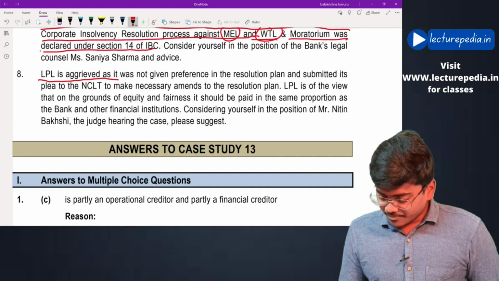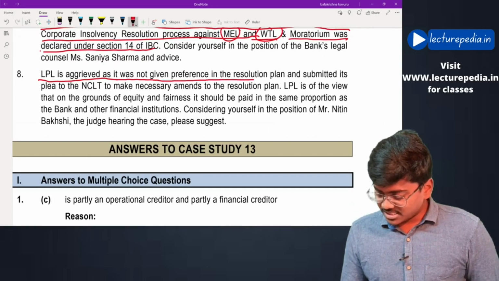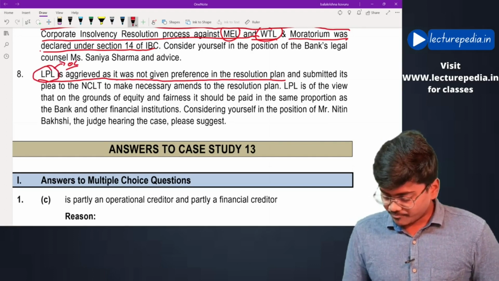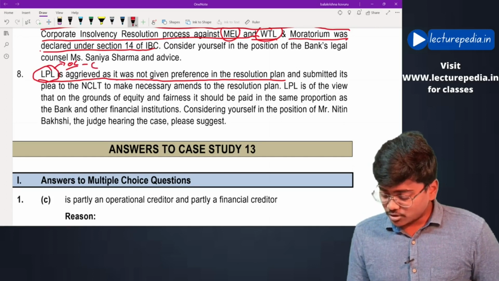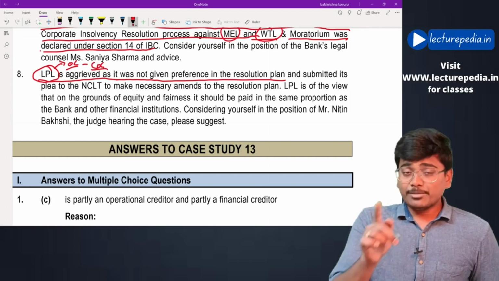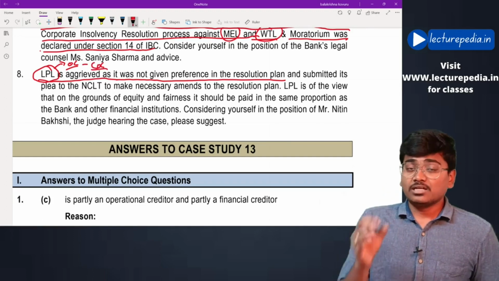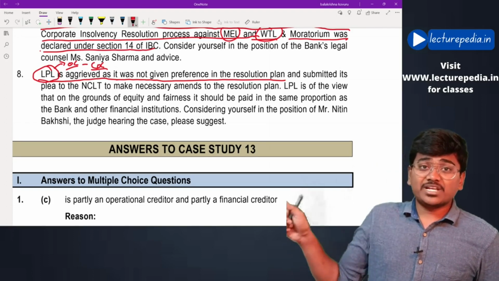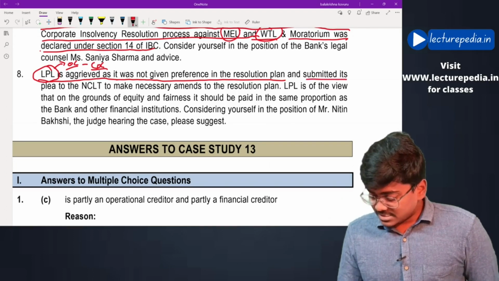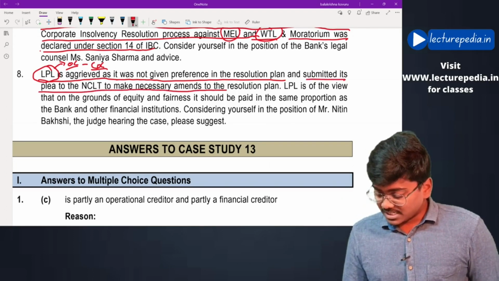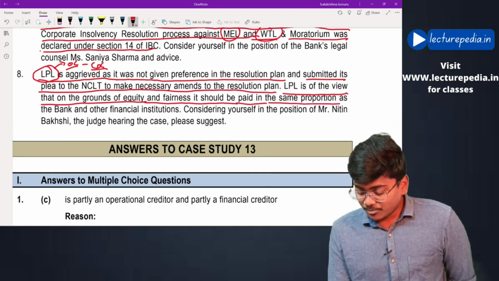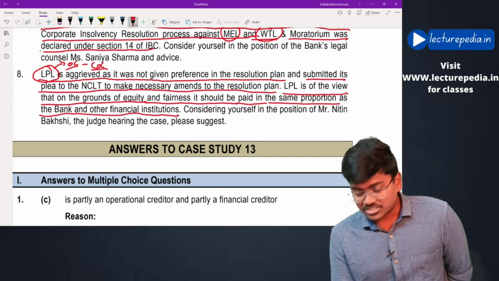Next, LPL is aggrieved as it was not given preference in the resolution plan. See, LPL is an operational creditor. Operational creditor is not included in the committee of creditors. Only the bank and ORL are included in the committee of creditors. Now LPL is aggrieved that it was not given preference in the resolution plan and submitted its plea to the NCLT to make necessary amendments to the resolution plan. LPL is of the view that on grounds of equity and fairness it should be paid in the same proportion as the bank and other financial institutions.